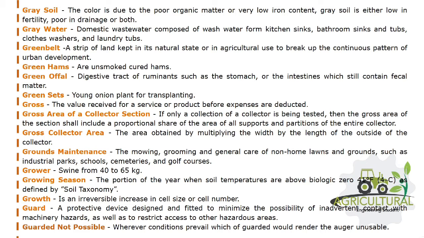Green sets: young onion plant for transplanting. Gross: the value received for a service or product before expenses are deducted.